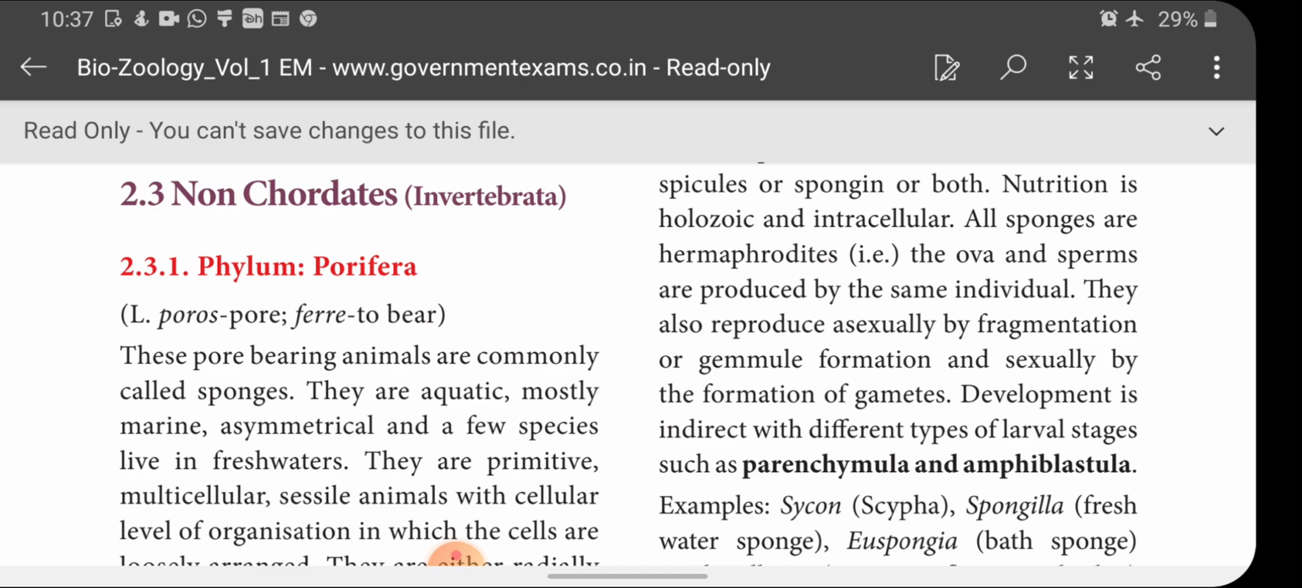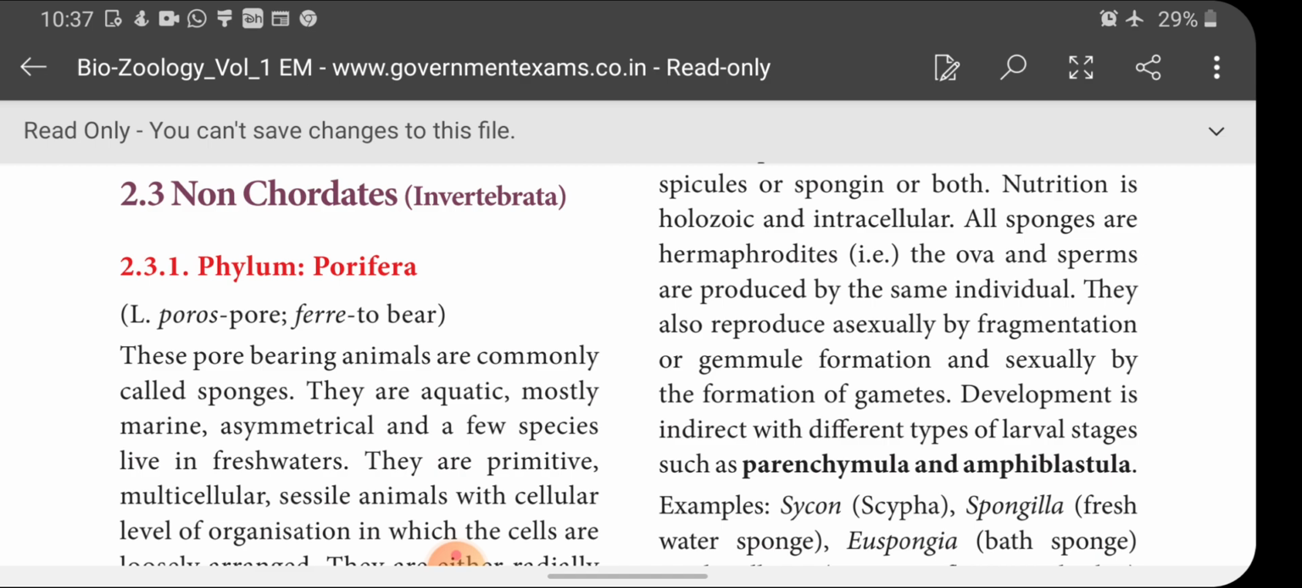Chordate means what? The animal which possesses notochord in any stage of its lifetime is called chordate. If the animal does not possess notochord, it comes under non-chordate, right? That is otherwise called invertebrata.